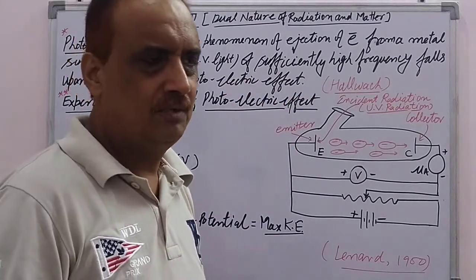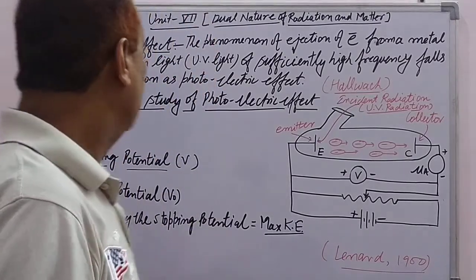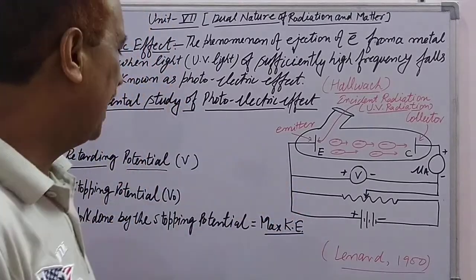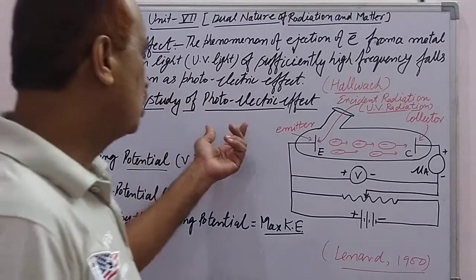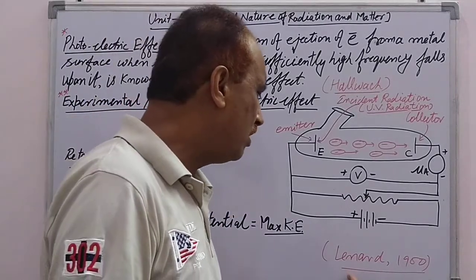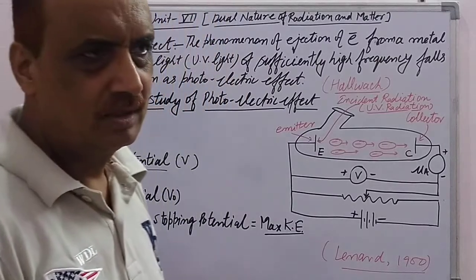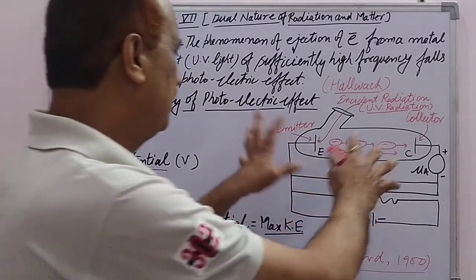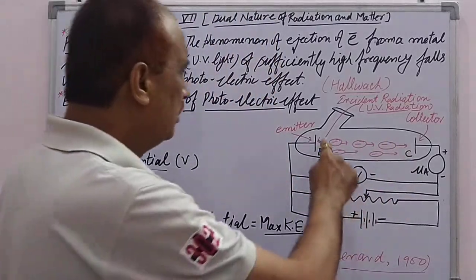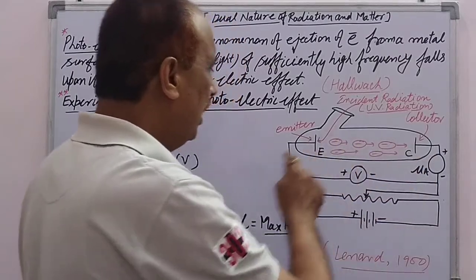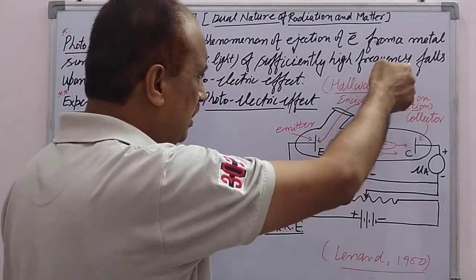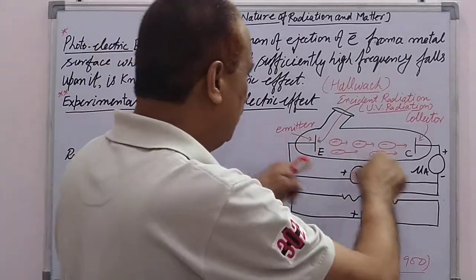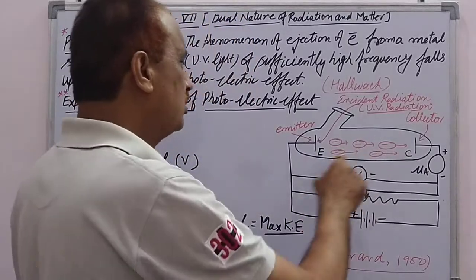This is the first effect, and after that we have to discuss the experimental study of the photoelectric effect. That experiment was first established by the scientist Lenard in 1900. In this experiment there is a glass tube, and this glass tube has a window through which the incident radiation can enter the tube. It is an evacuated glass tube, and two electrodes are fitted in it.